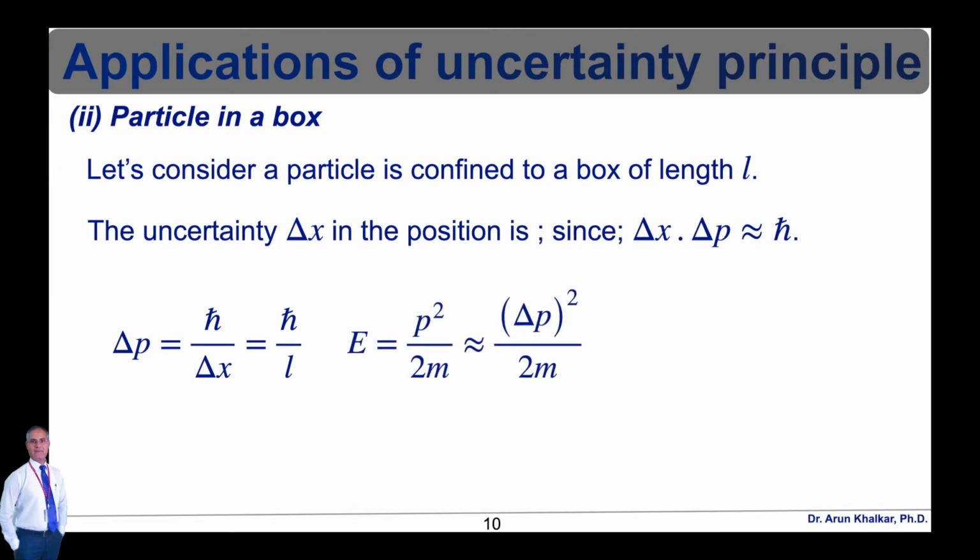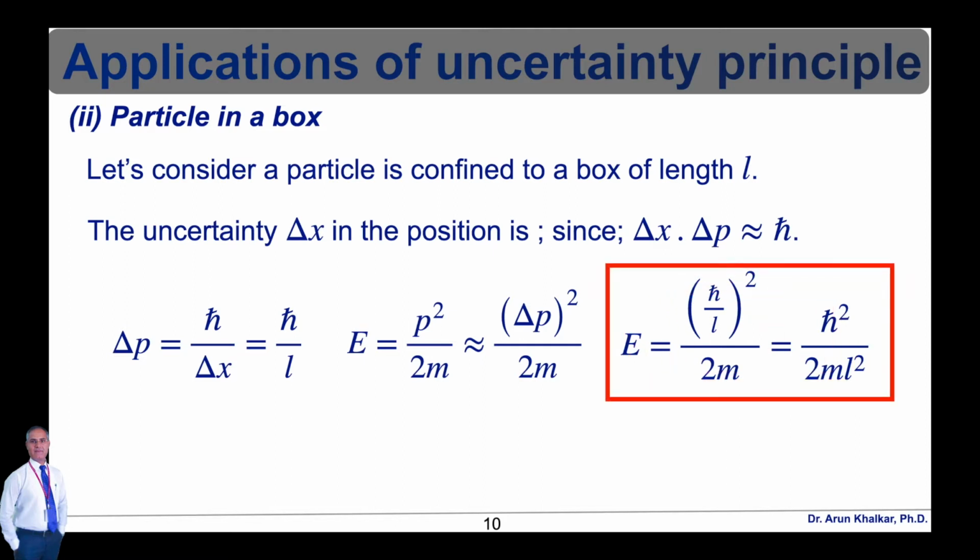So we can write the energy equation, capital E is equal to p square upon 2m, which is nearly equal to delta p square upon 2m. Therefore, after simplification, we can write capital E is equal to (h bar upon L) whole square divided by 2m.